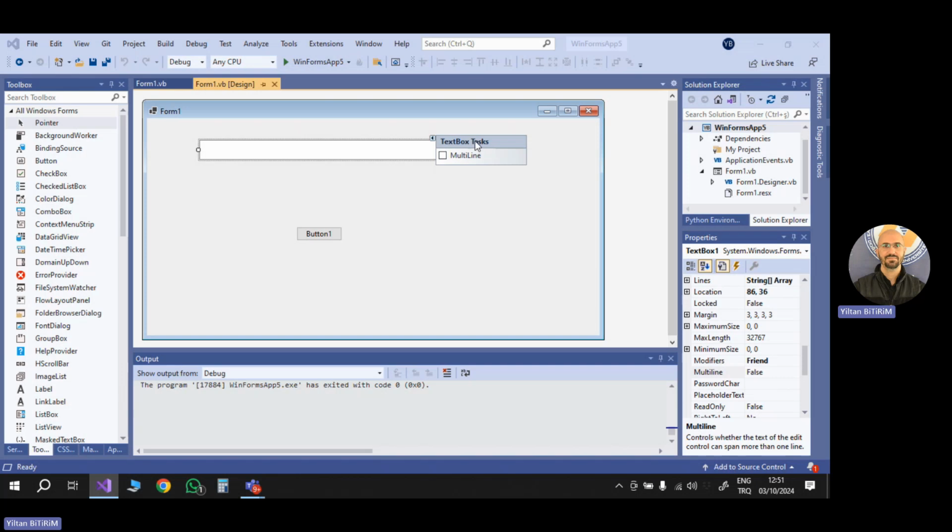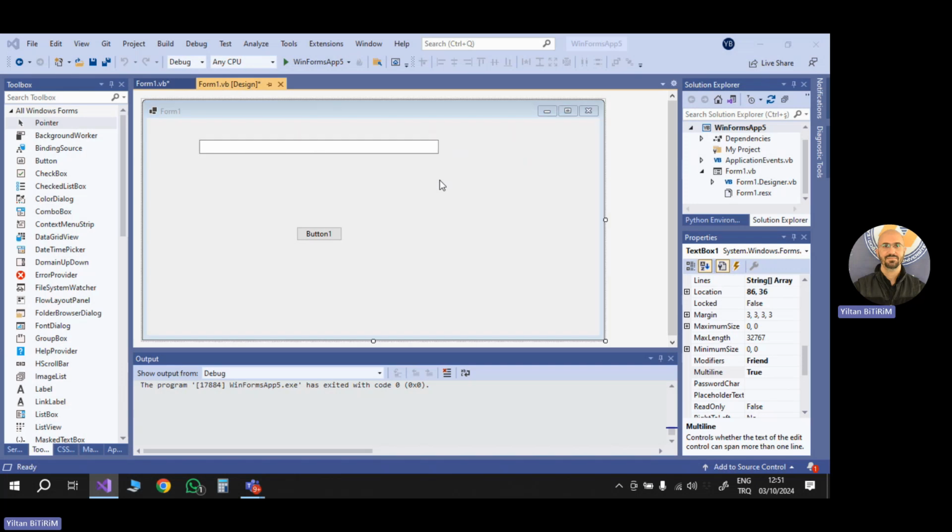Friends, generally, smart tag menus help you reach the most frequently used features of the corresponding control. So for the text box, the most frequently used one is multiline. Therefore, when you click the smart tag menu, only multiline is shown here. Okay, but for other controls, this may change because every control's most frequently used features may be different. Anyway, you can click multiline here or here in properties. Doesn't matter, both will produce the same result.